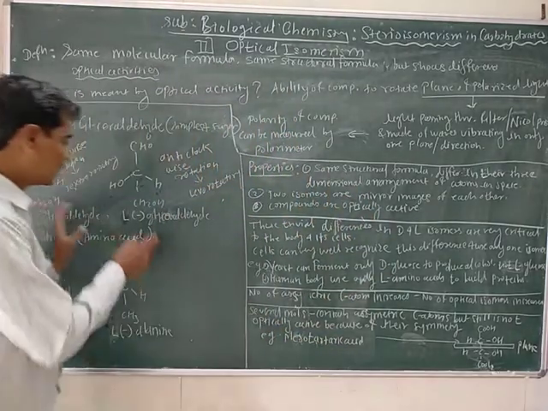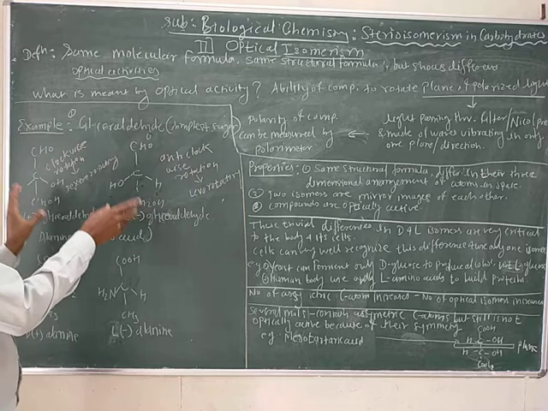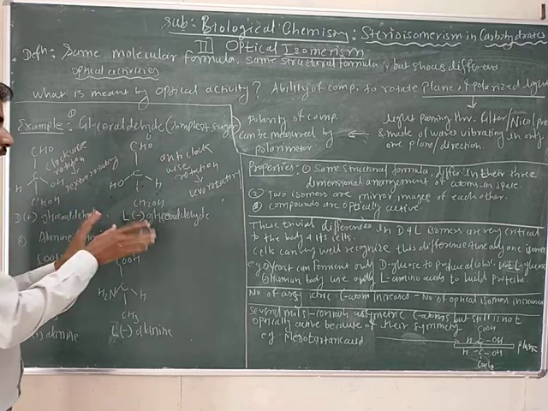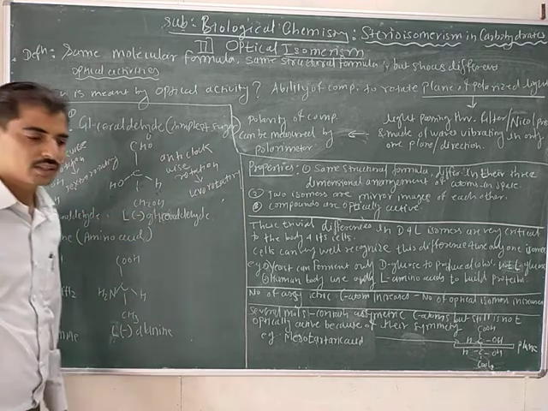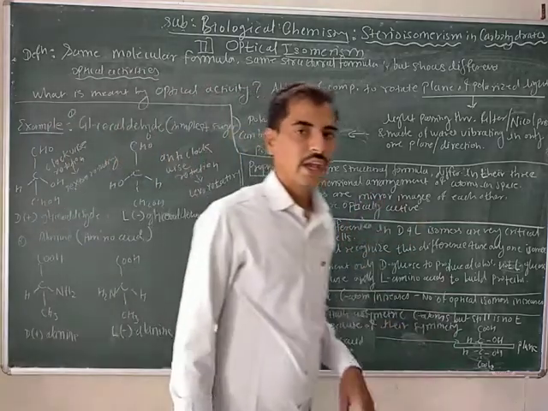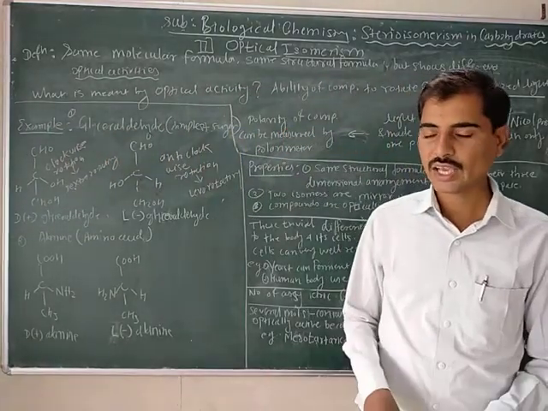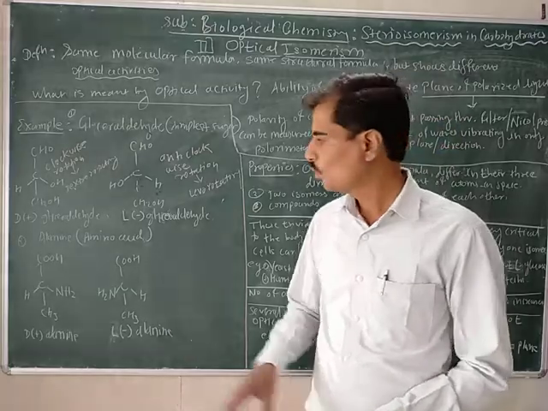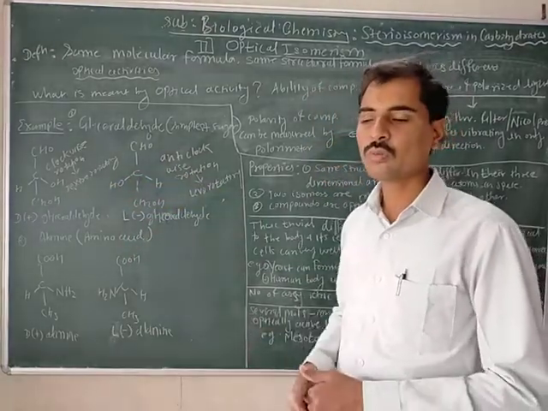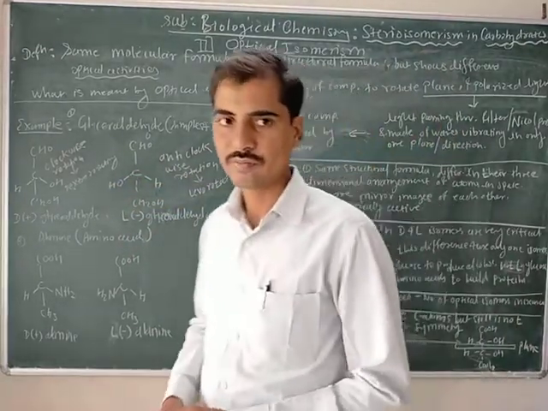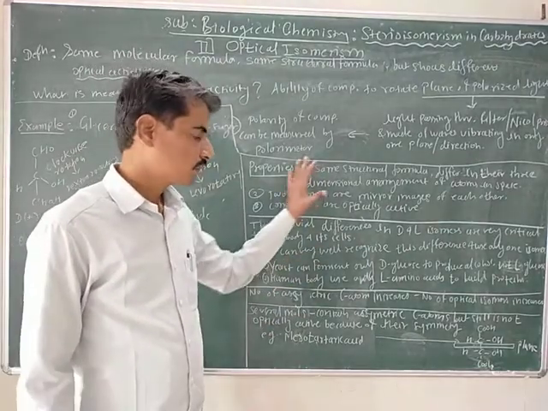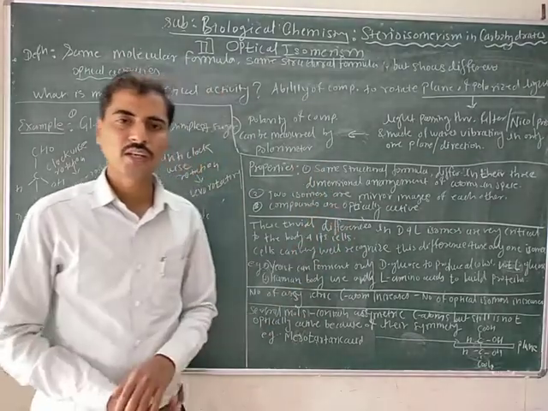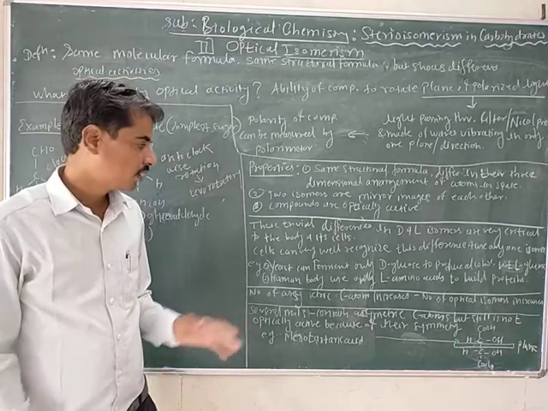That means these optical isomers, dextrorotatory and levorotatory isomers, are optically active. That means they have the ability to rotate the plane of polarized light. These are some of the properties of optical isomers.